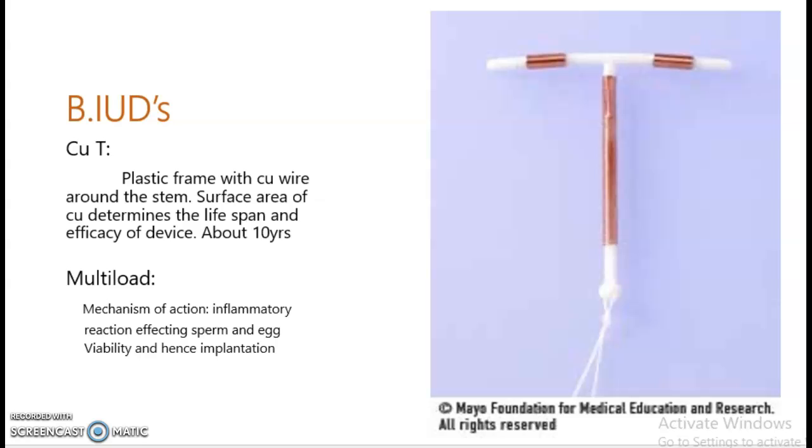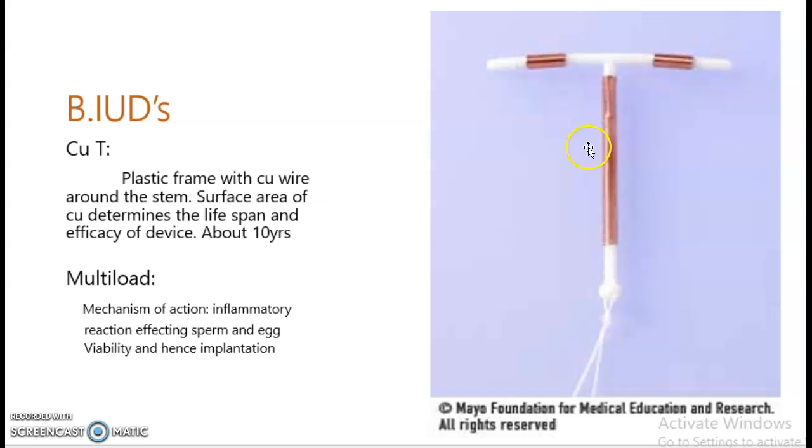Now the second group included in the spacing methods is the IUDs. These are available in the form of copper T, multi-load, and the Mirena. These are hormonal and non-hormonal preparations. Copper T, this is the diagram showing the copper T. It is a plastic frame with a copper wire around the stem, and the surface area of the copper determines the lifespan and the efficacy of the device, and it can last up to 10 years.